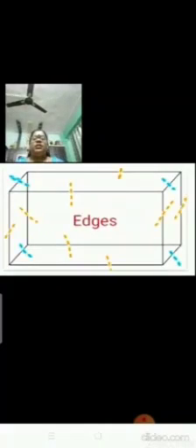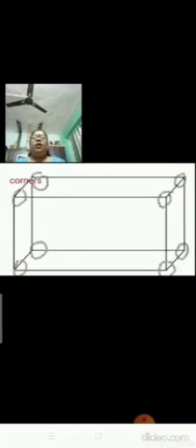Edges and corners of different shapes. Shall we revise? Very good. Now look here. This is a cuboid. A cuboid has how many edges? 12. Very good. A cuboid has how many corners? 8.